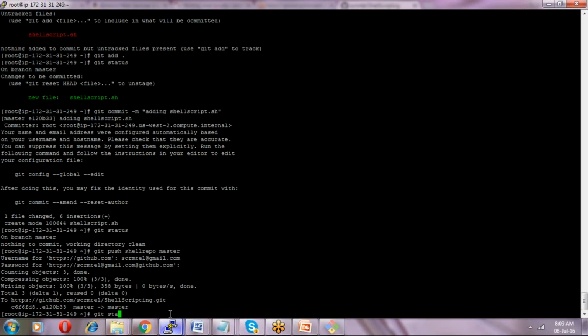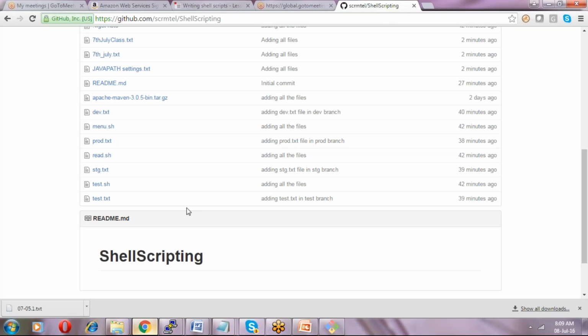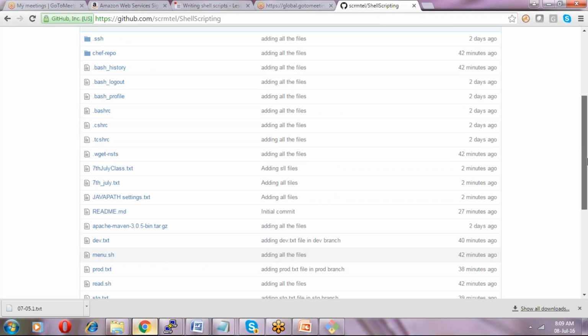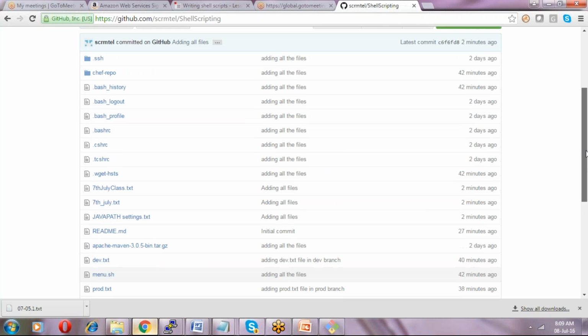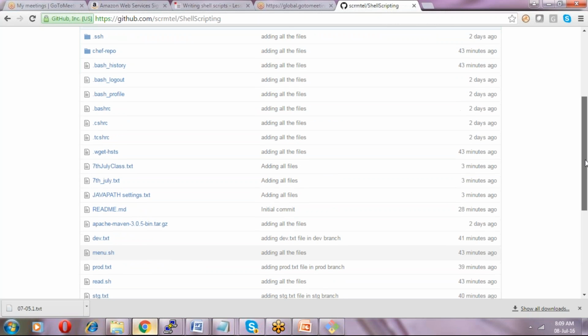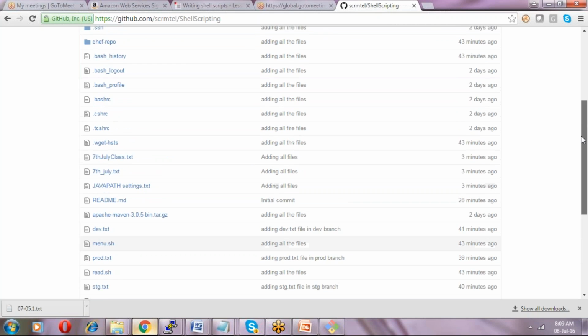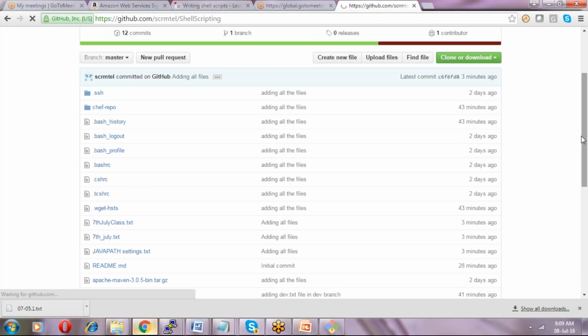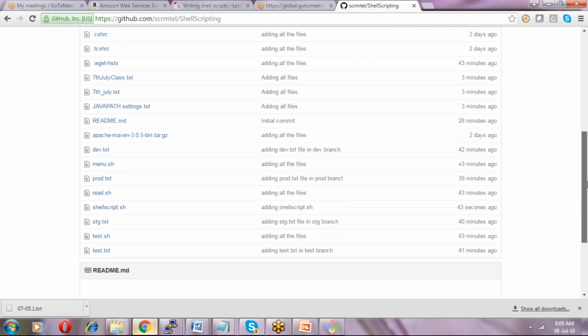If you say git status, then whatever shell script.sh file should come here. Already the 7th July files are there, and then I have to refresh it. Once the refresh is done, you will see shell script.sh. Yeah, so I think you got it now.